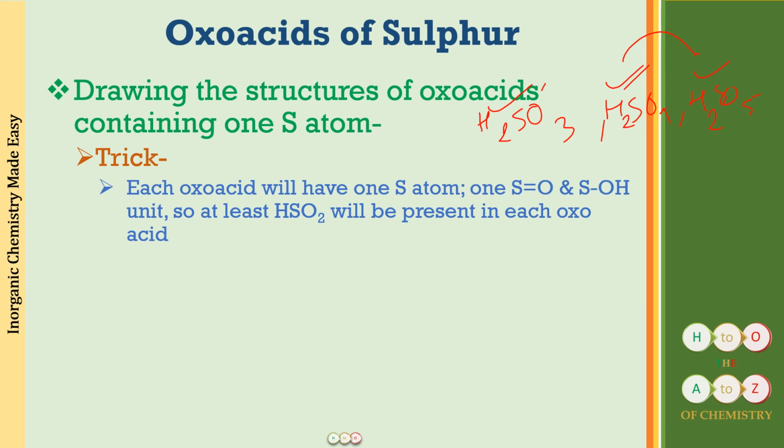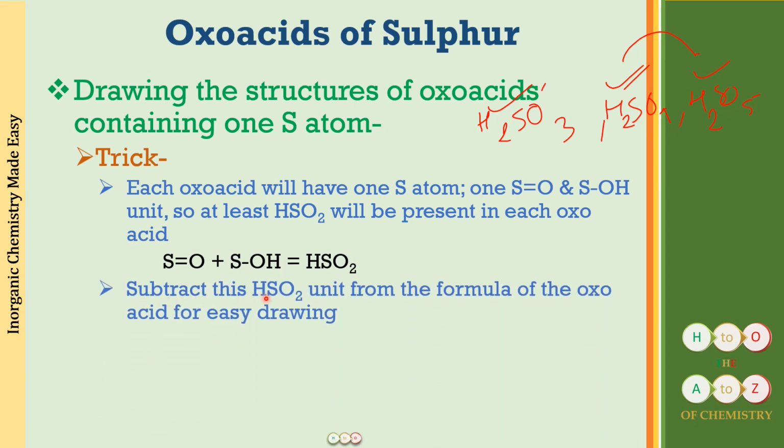The students who have already studied the oxo acids of phosphorus know this very well, because we did the same thing while we drew the structures for the oxo acids of phosphorus also, right? So what this means is that S double bond O and S-OH is in total one hydrogen, one sulfur and two oxygen atoms. It is this sulfur which has a double bond with oxygen, and the same sulfur with the OH group also. So we will be subtracting this HSO2 unit from the formula of the oxo acid for easy drawing.